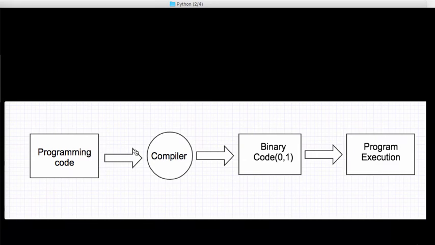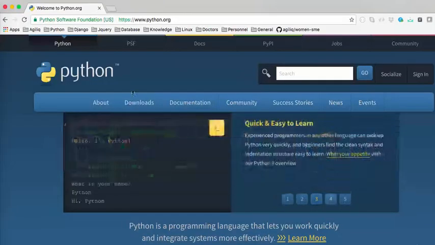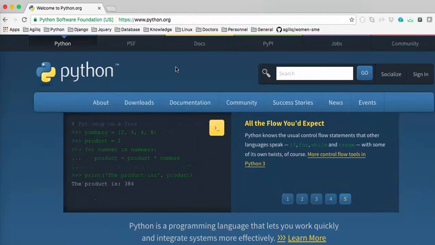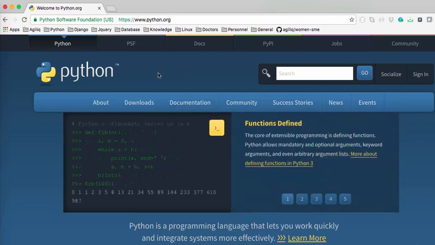All right, so let's come to Python. So what is Python? Python is an interpreted high-level object-oriented programming language which is very easy to learn. python.org is the main official website of Python, where you have tons of material on Python topics. So this website contains the Python software with various versions.